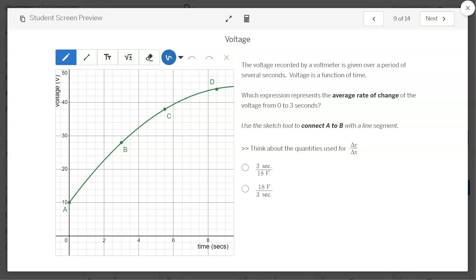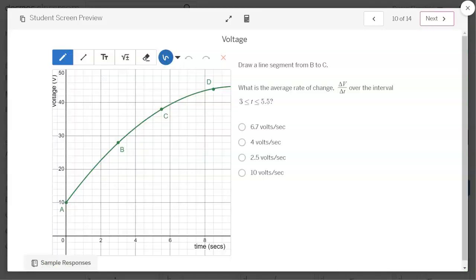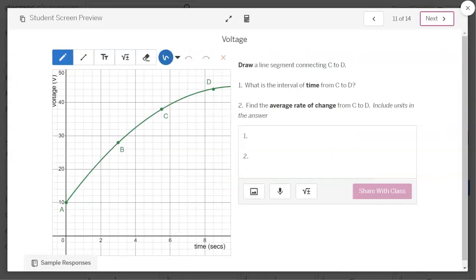They're going to do the same thing here. They'll connect A to B. So they can use blue or they can pick another color. They're going to figure out which of these is the change in Y over the change in X, which is in this case the change in voltage over the change in time. And on this one, we're using change in voltage over change in time, and they're going from B to C. And this one's going from C to D.